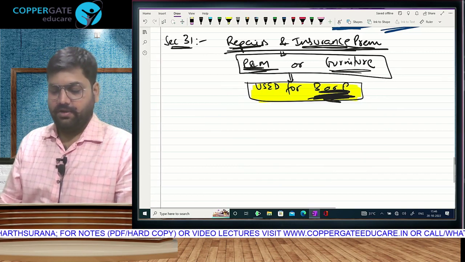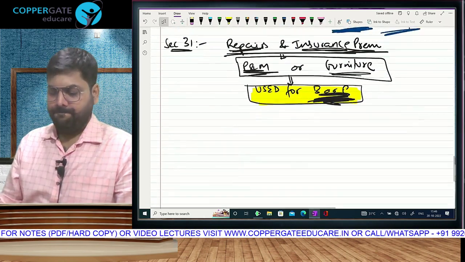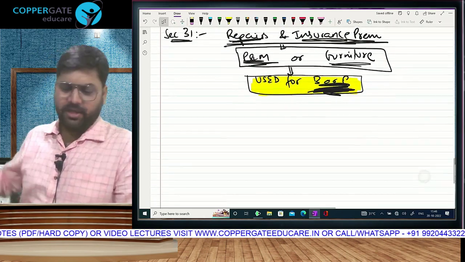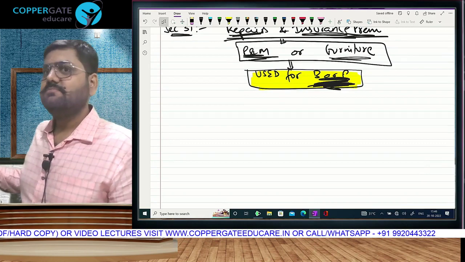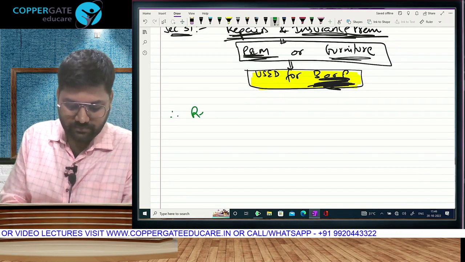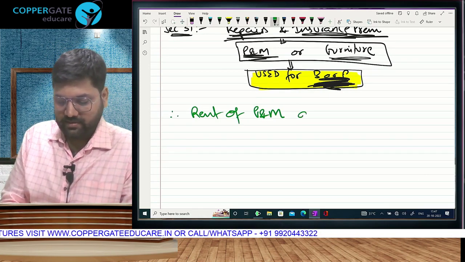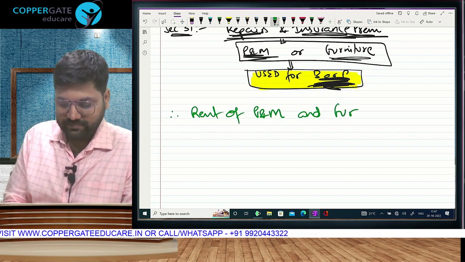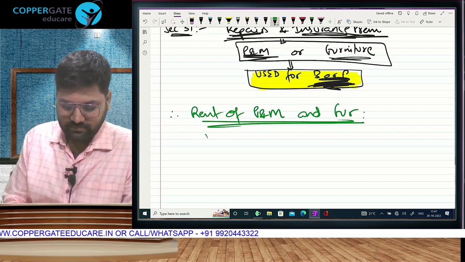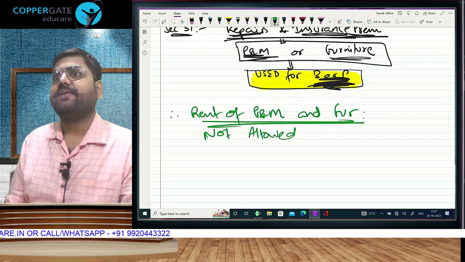Yes. Will it be allowed in section 30? No. Why? This is furniture and plant and machinery. Okay, so it is in 31, isn't it? This means, therefore, rent of plant and machinery and furniture not allowed? Wait.